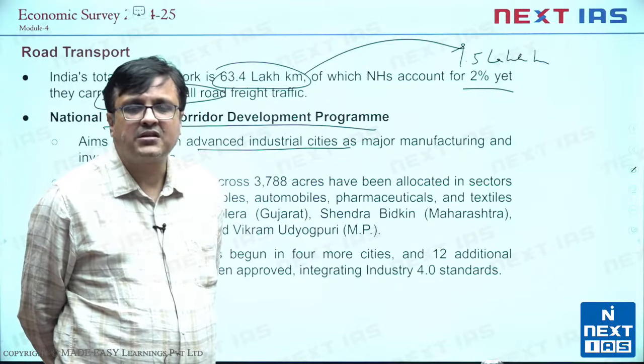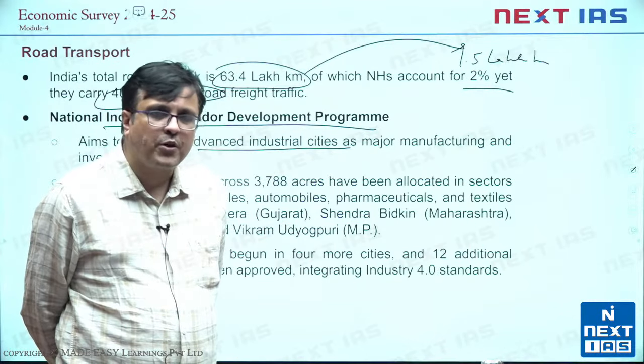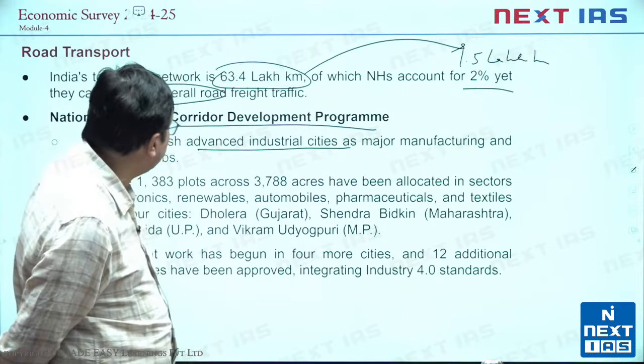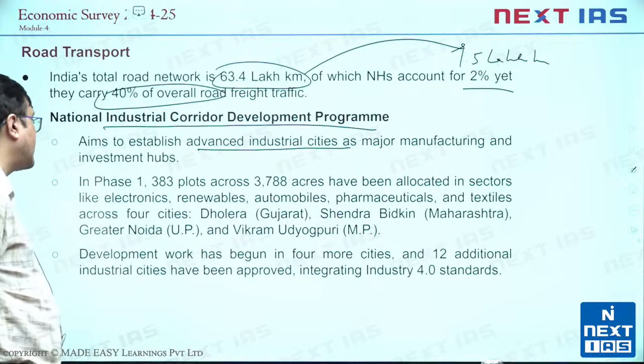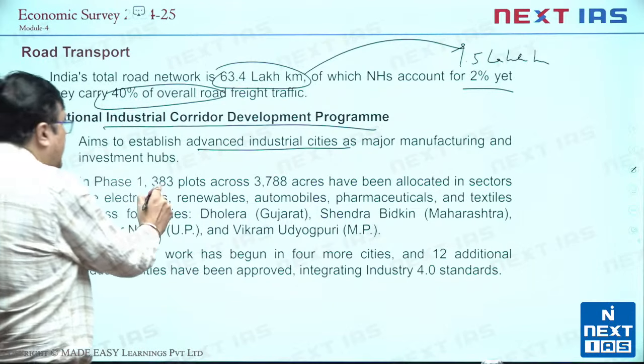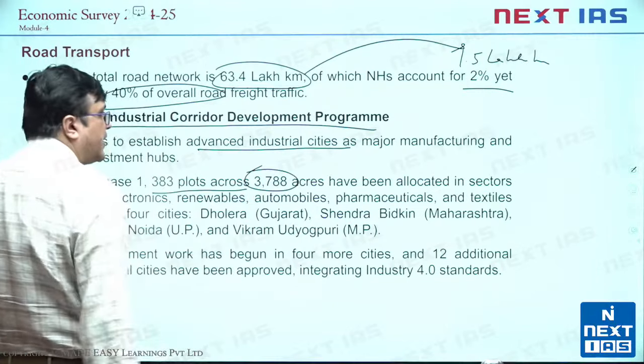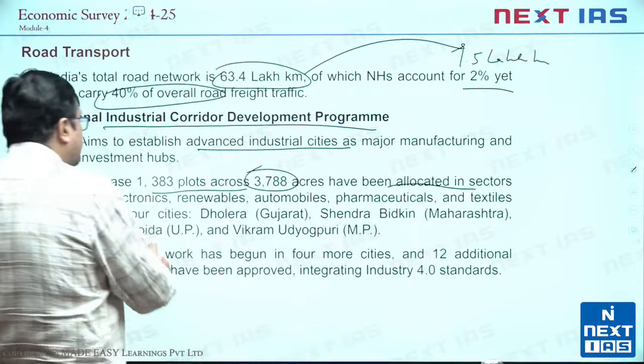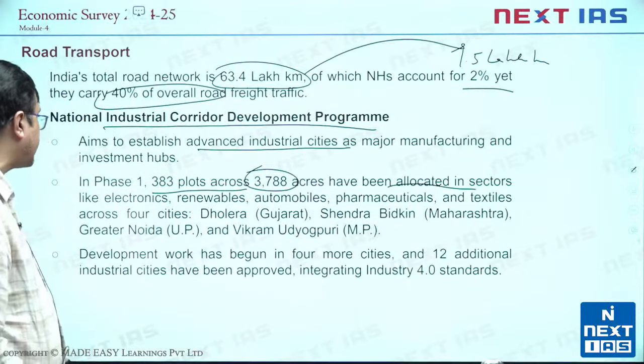Similarly, we had announced National Investment Manufacturing Zones. We could not progress a lot on that. Hopefully, these National Advanced Industrial Cities can help in phasing out. In phase 1, 383 plots across 3788 acres have been allocated in sectors like electronics, renewables, automobiles, etc.